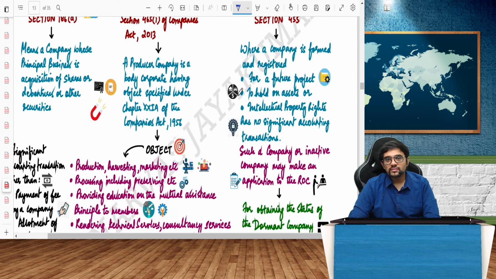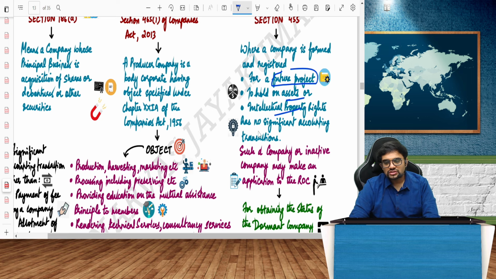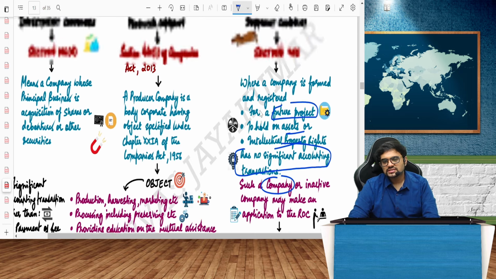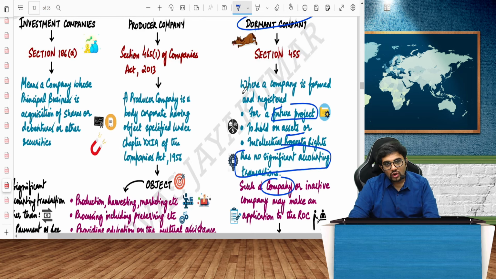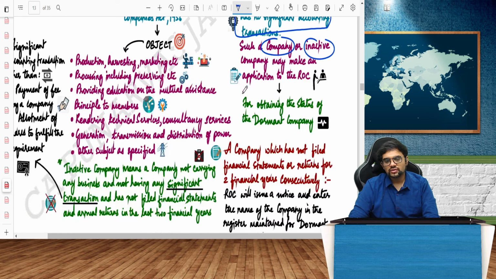Where is a company formed or registered for a future project? So I have an intellectual property. I want to hold on to that intellectual property, and the project is happening in the future. To hold on to assets or intellectual property, and it has no significant accounting transaction. Such a company is called dormant, or a normal inactive company is also called dormant.